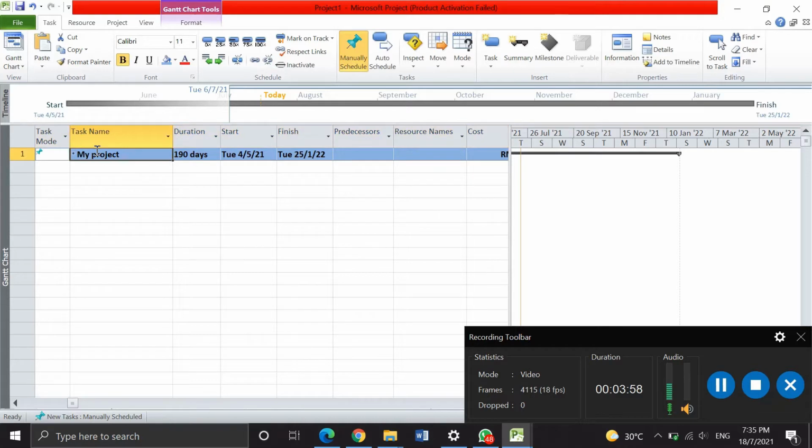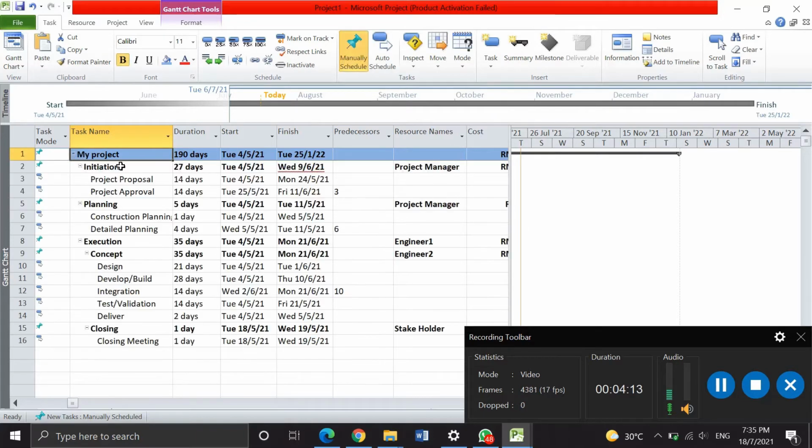Now I will show my example planning in Microsoft Project that I made before. This is my project, and it starts with initiation, planning, and execution under my project.